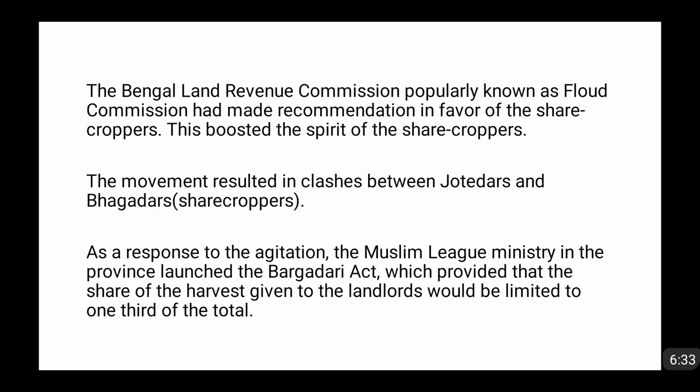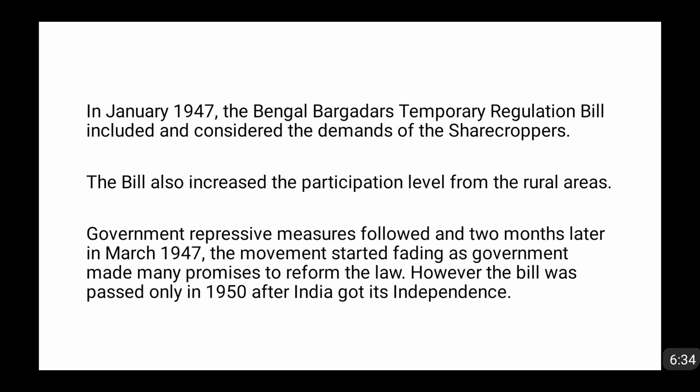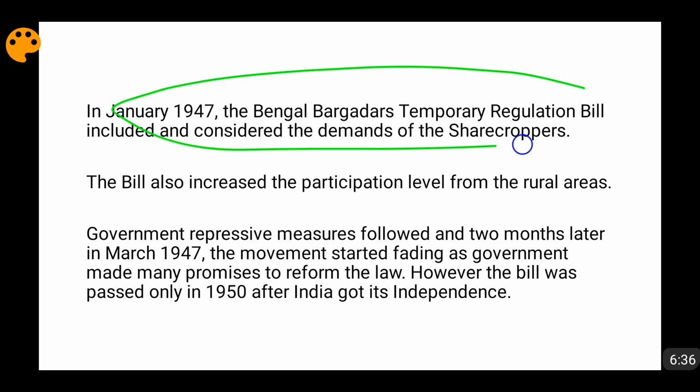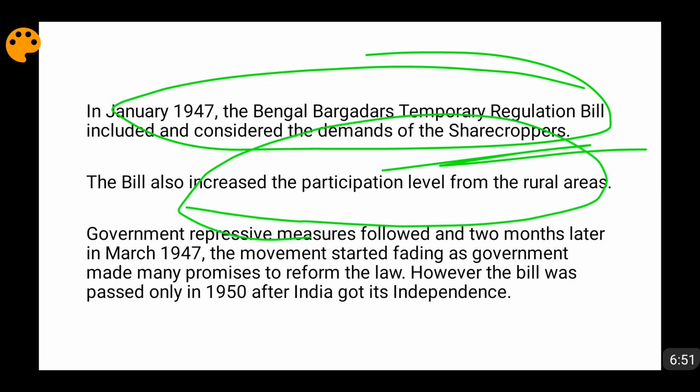Then, friends, in January 1947, the Bengal Bargadars Temporary Regulation Bill came, and it included the demand of the sharecroppers. This was the bill brought in to officially and lawfully reduce the tax from half to one third. This bill also increased the participation level in the Tebhaga movement in the rural areas, because it would make it a law. That is, the official tax will be 33.33% of the produce and not 50%.